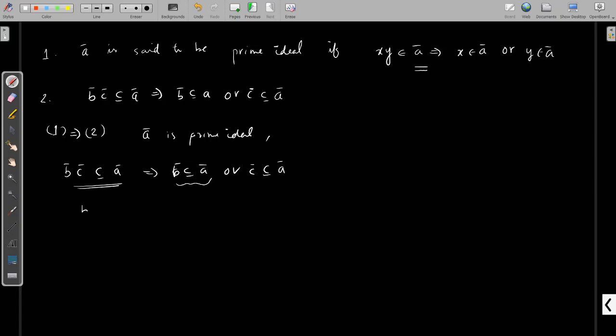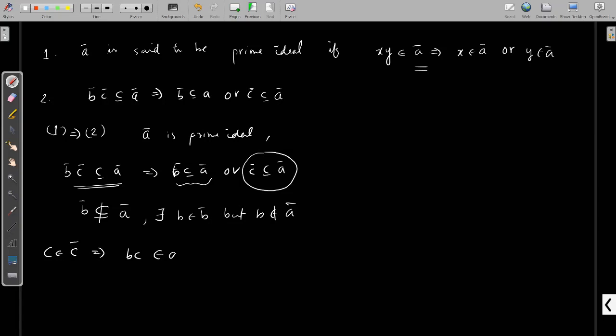So when you assume B is not contained in A, that means there exists a b belonging to B, but that b is not an element of A. Now we will prove that C is contained in A. For that, we choose an arbitrary element c of C. Because of our assumption BC is contained in A, for any c, b is an element of B and c is an element of C, then bc is an element of the ideal BC.